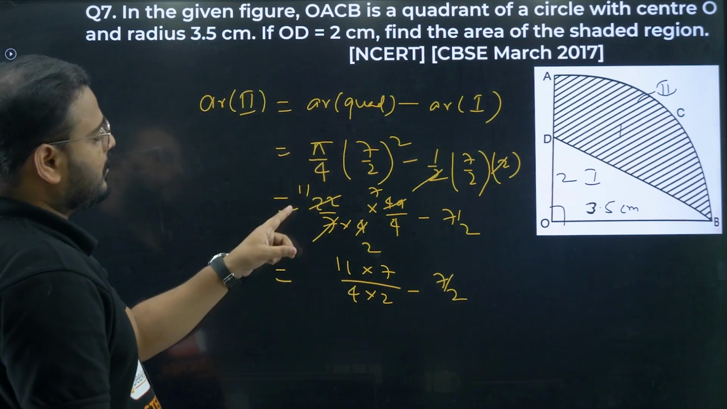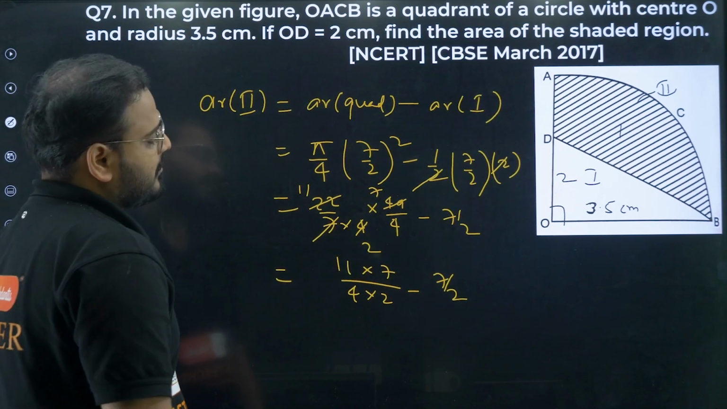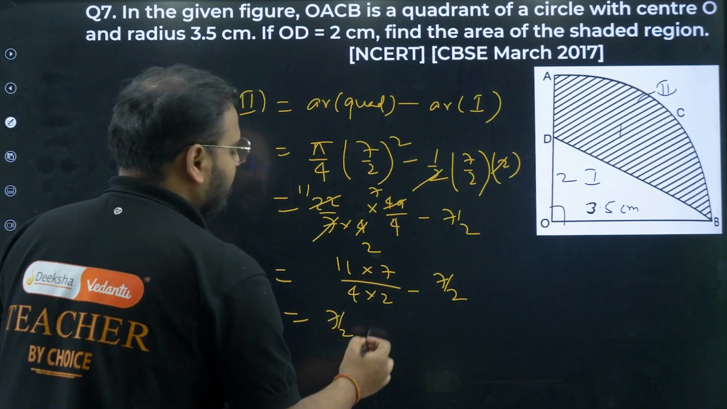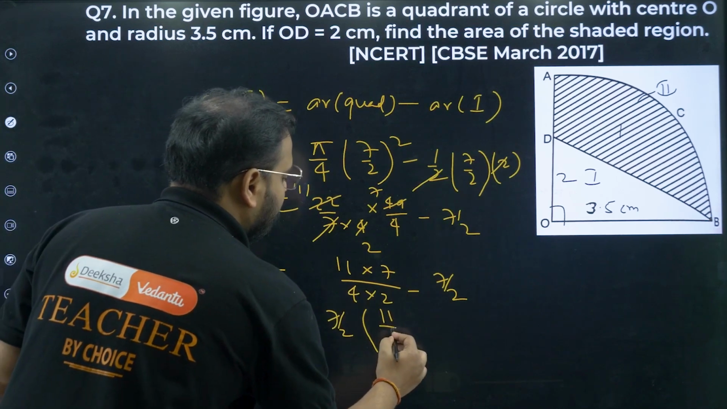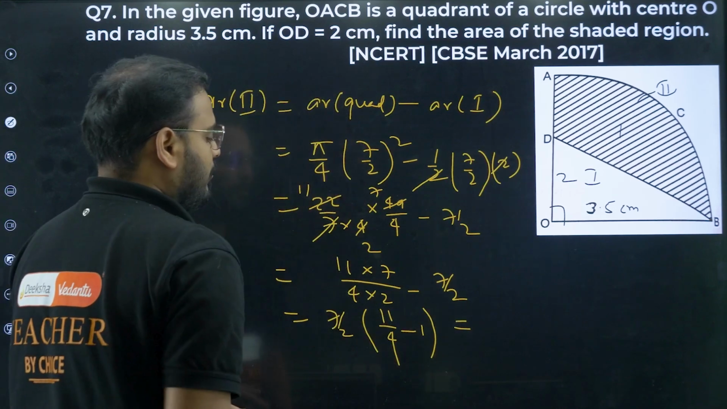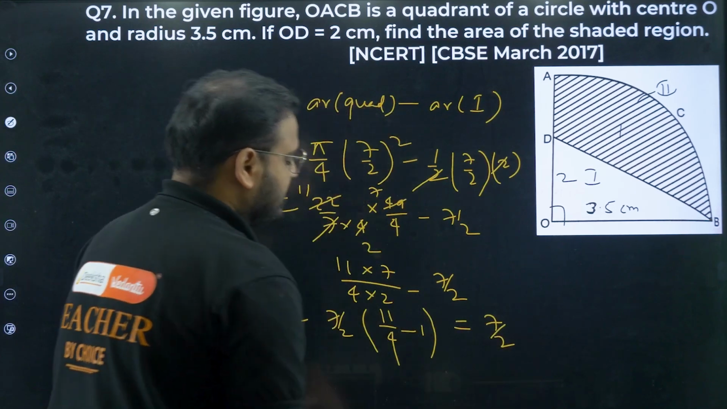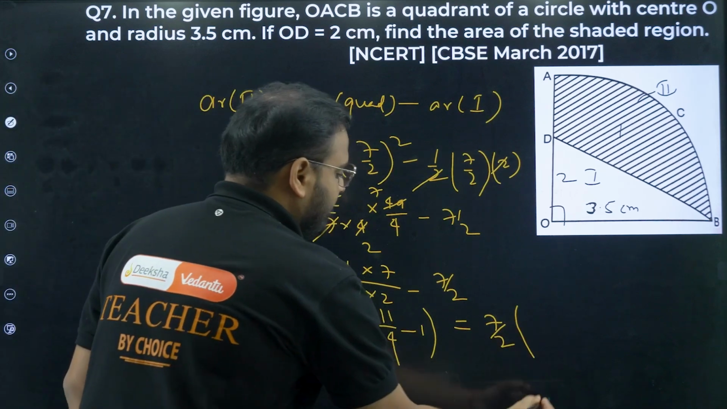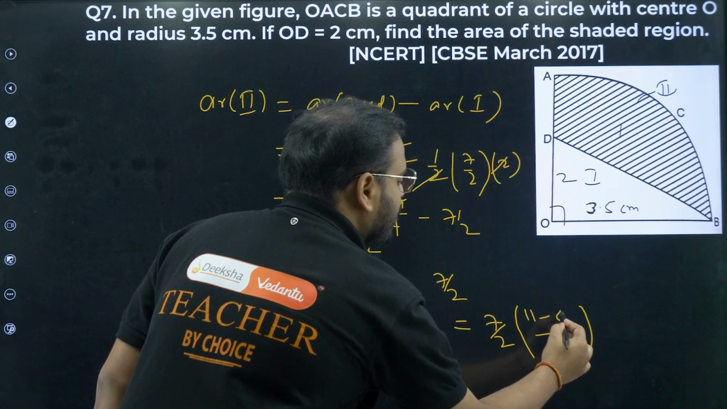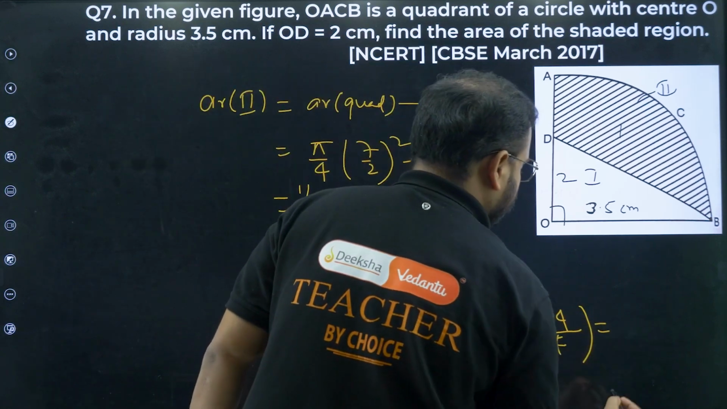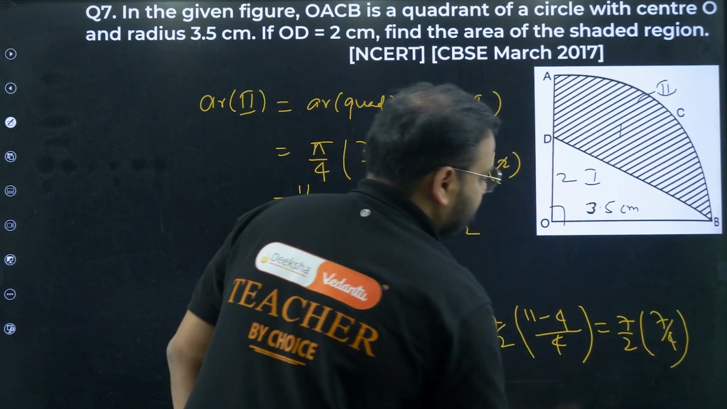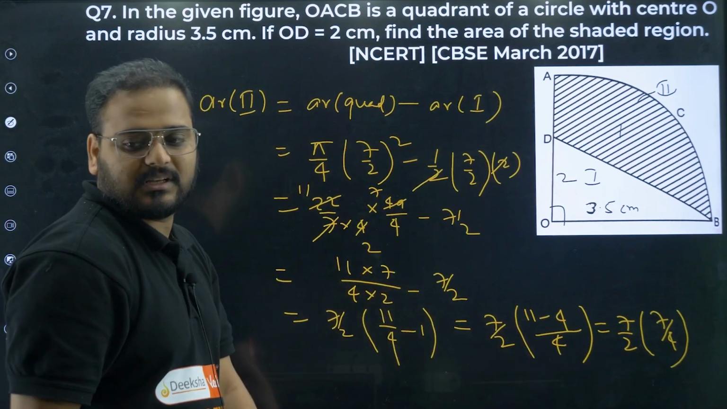Yes or no? 11 into 7 and 2 into 4 is left. Over here only 7 by 2 is left. Take 7 by 2 common. What I'm getting is 11 by 4 minus 1. Take the LCM now. 7 by 2 will remain as it is outside, and LCM is 4. So 11 minus 4, how much is that? 7 by 2 times 7 by 4. 11 minus 4 is 7, so that's what it is.